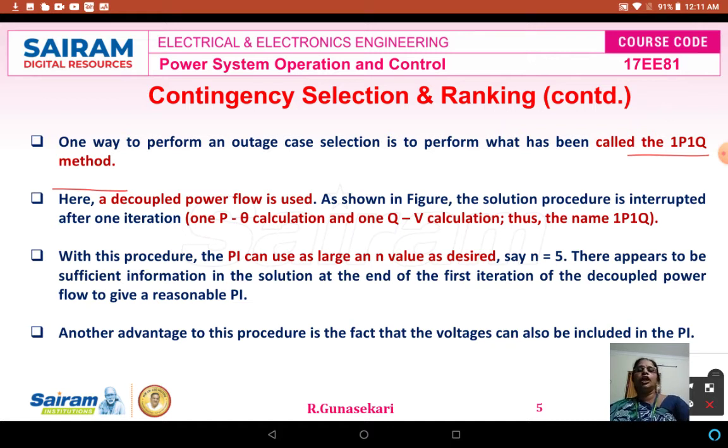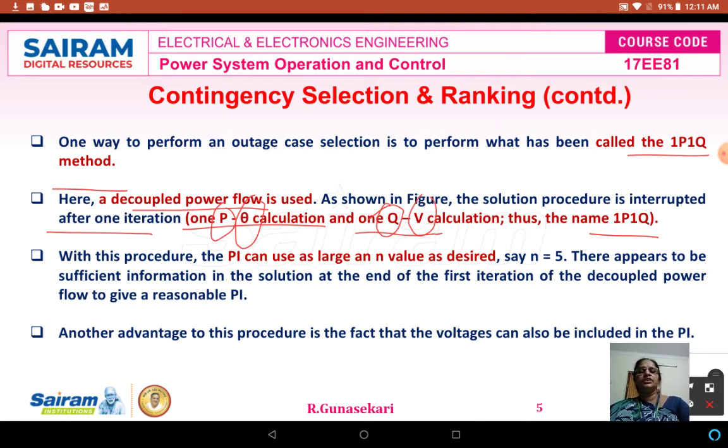Here the decoupled power flow is used, and the solution procedure is interrupted after one iteration. One iteration means one P-theta calculation and then one Q-V calculation. Q is the reactive power, V is the voltage, P is the real power, and theta is the angle. That's why the name is 1P1Q method.